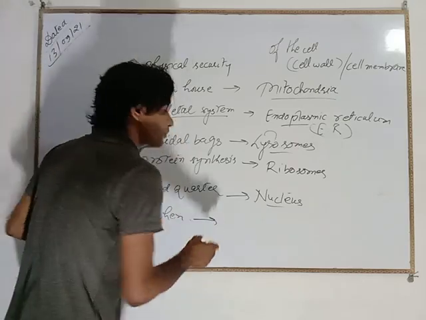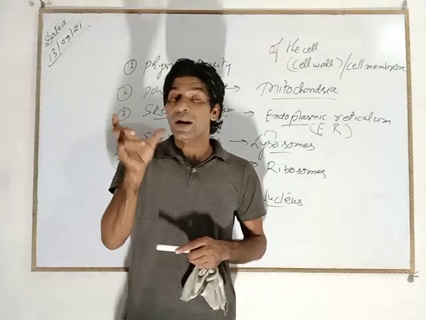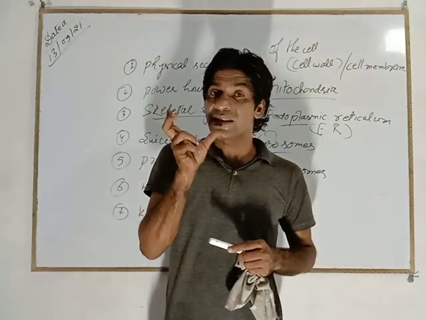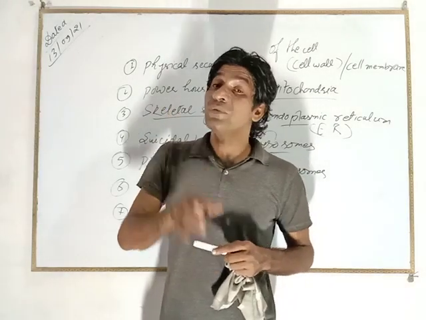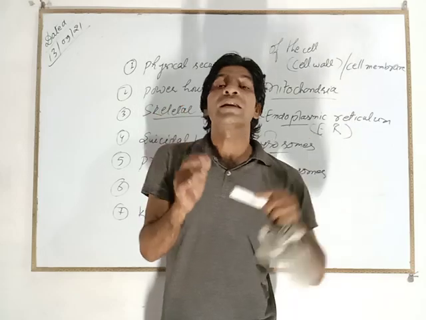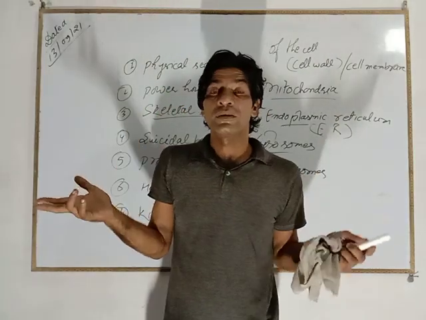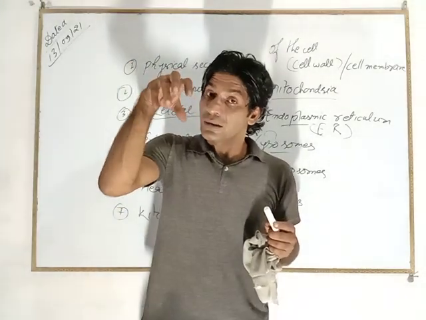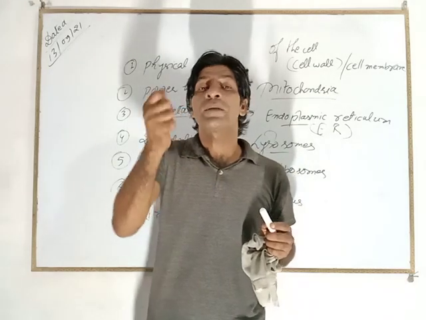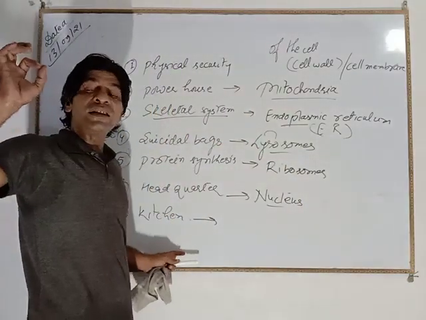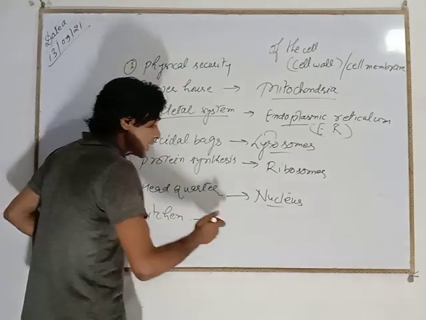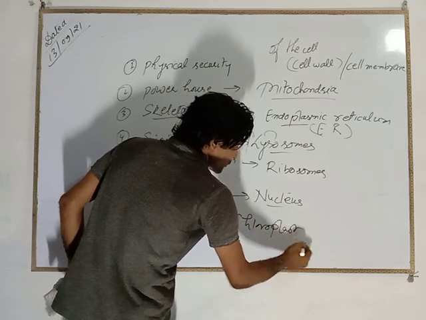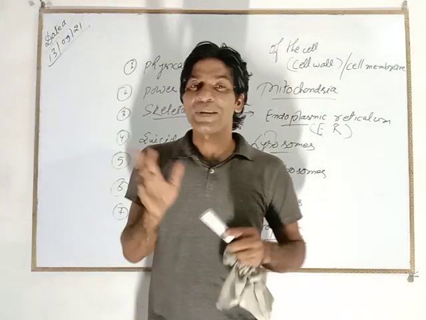Now next, kitchen. You know, in the plant cell, chloroplast. Chloroplast is the main center where photosynthesis is done. And photosynthesis is the only process that makes the survival of the entire living world possible. So, since life is based on the process of photosynthesis done at the site of chloroplast inside a plant cell, that's why this is known as the kitchen of the cell, right? Chloroplast.